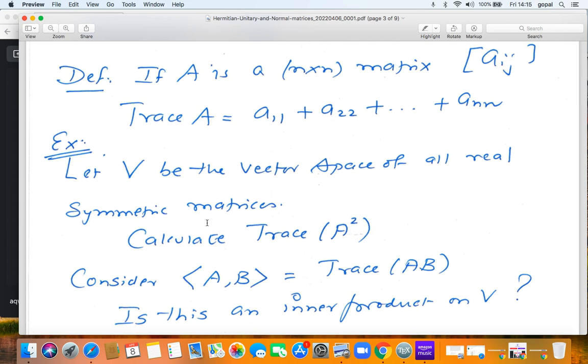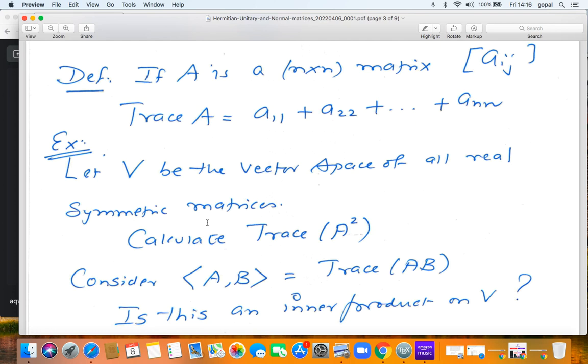By the way, I think I should mention this. When we wrote down the axioms for an inner product, I forgot to mention that the inner product must also be symmetric. The angular bracket of U and V must be the same as the angular bracket of V and U. I will just include that in the slides, and I'll give you a correction. In the next capsule there will be a roundup of all the material in this chapter on inner product spaces, and I will emphasize this important fact which I forgot to mention.